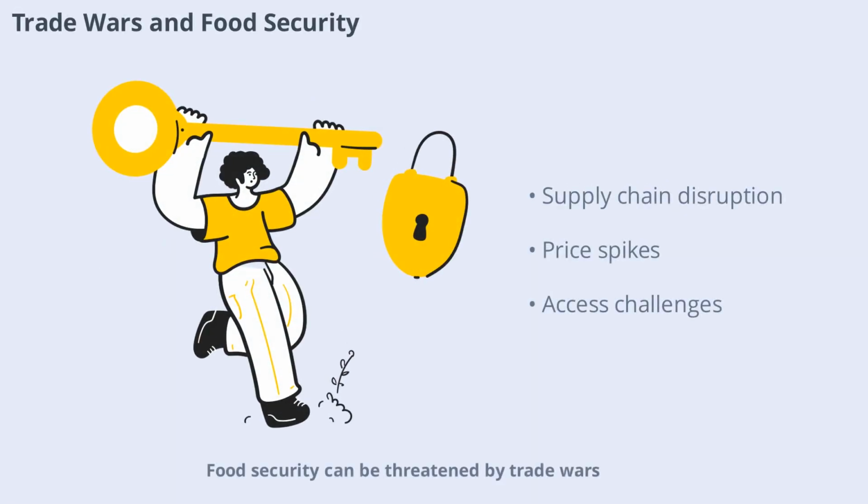Food security can be threatened by trade wars, especially in countries that rely on imports for essential staples. Tariffs and barriers can disrupt supply chains, leading to shortages or price spikes. Ensuring access to affordable, nutritious food is a critical challenge during trade conflicts, requiring coordinated policy responses.